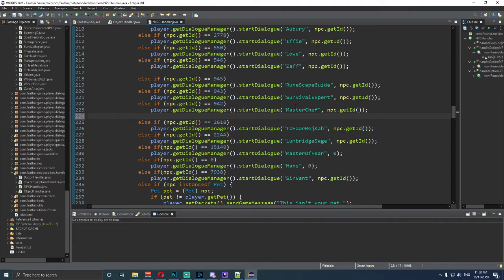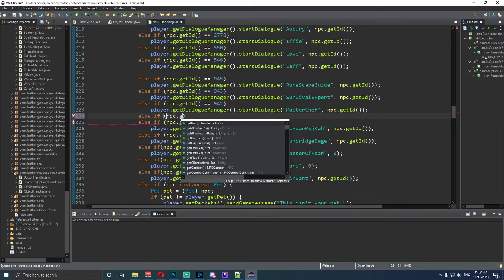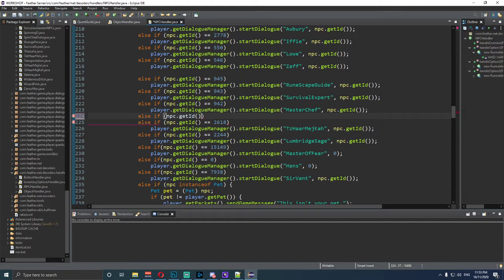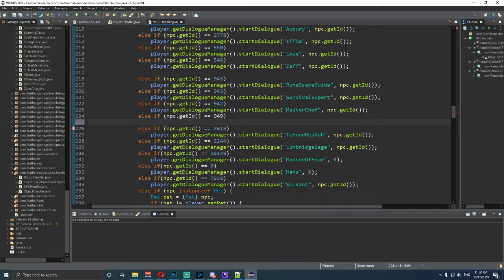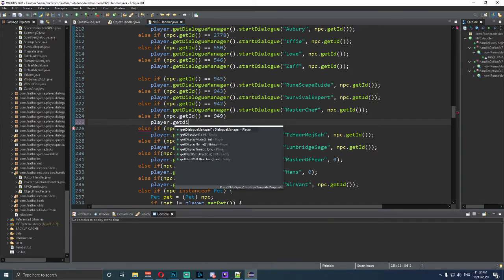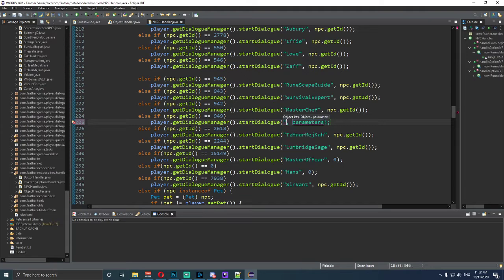Now, NPC Handler. Find the Master Chef, Survival Expert, and RuneScape guide. They're around the 220 mark to 230 mark. Once you find it, type in else if, and then npc.getID, and we want to say it's equal to 949. Press enter, and we're going to do player.getDialogManager.startDialog, and then we want to start the dialogue of QuestGuide. The parameter needs to be npc.getID. Control S and save. Get out of that code.